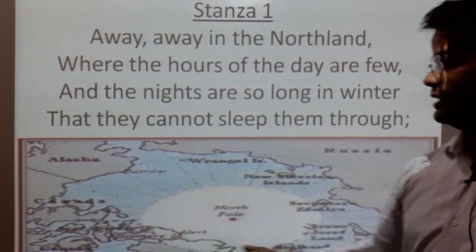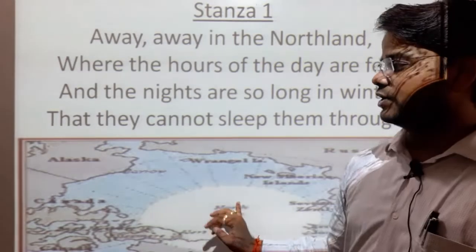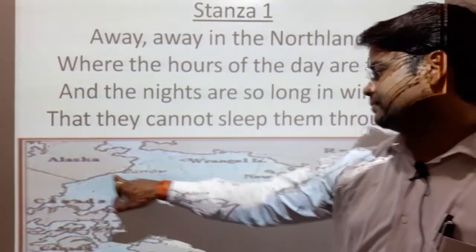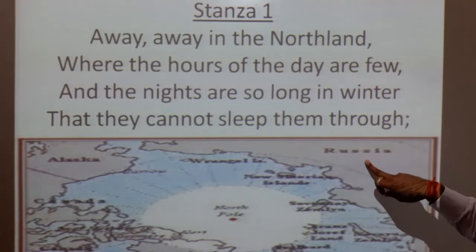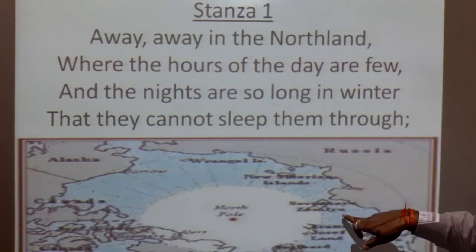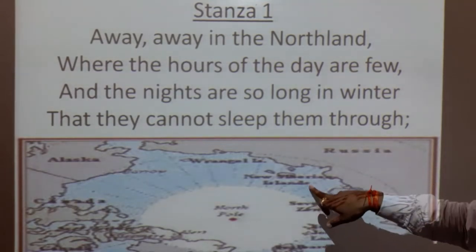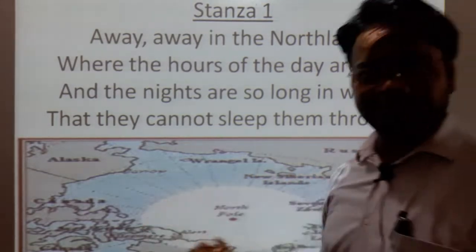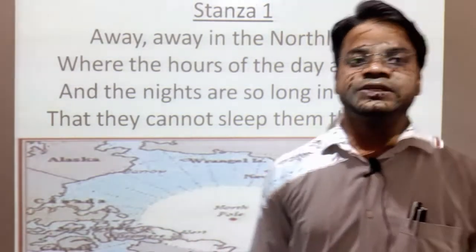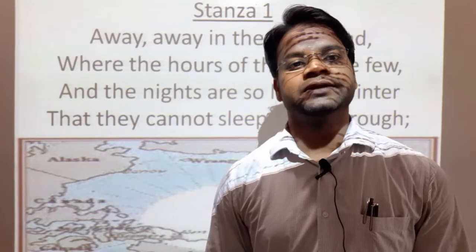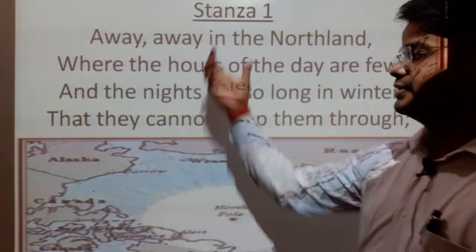Here there are Alaska, Russia, and many other countries situated near the North Pole. So let's start with the first stanza.